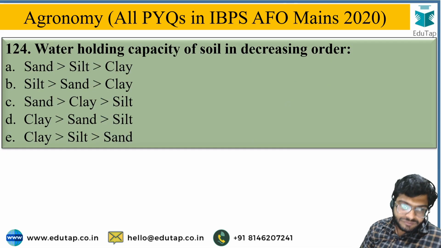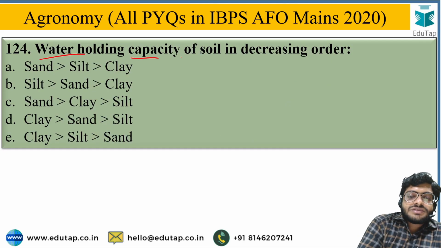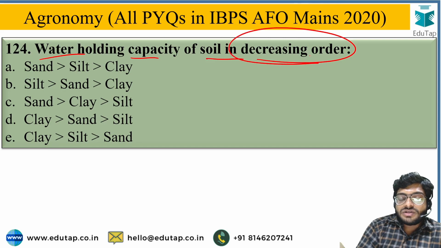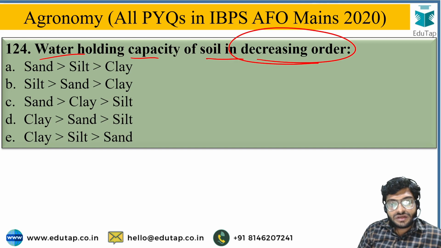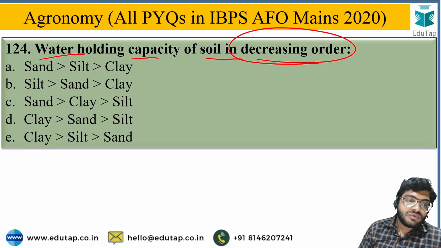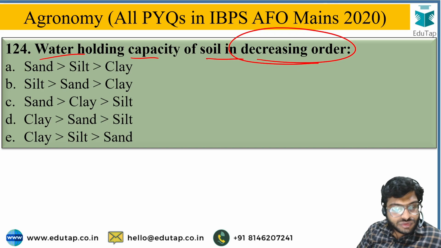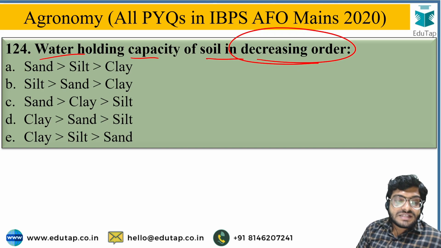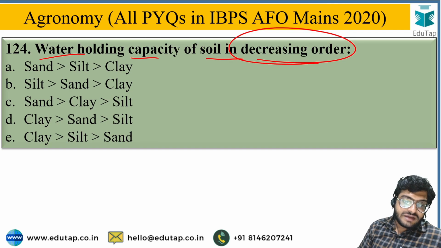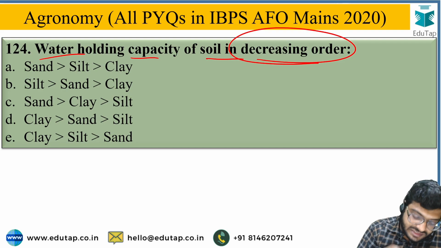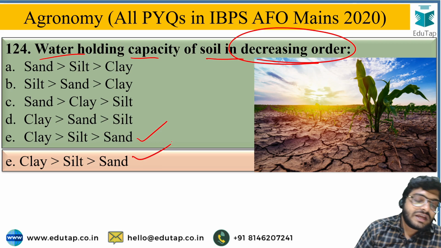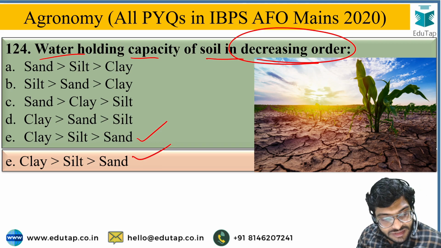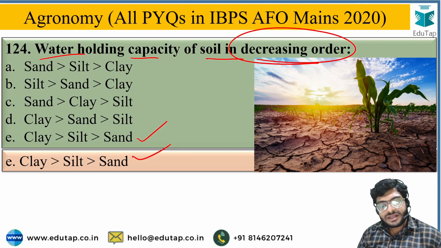Next, water holding capacity of a soil in a decreasing order. So you have to identify the correct decreasing order for water holding capacity of the soil, and the options are: sand more than silt more than clay, or silt more than sand more than clay, or sand more than clay more than silt, or clay more than sand more than silt, or clay more than silt more than sand. And the correct answer for the question is option E, that is clay having more water holding capacity than silt, having more water holding capacity than sand.